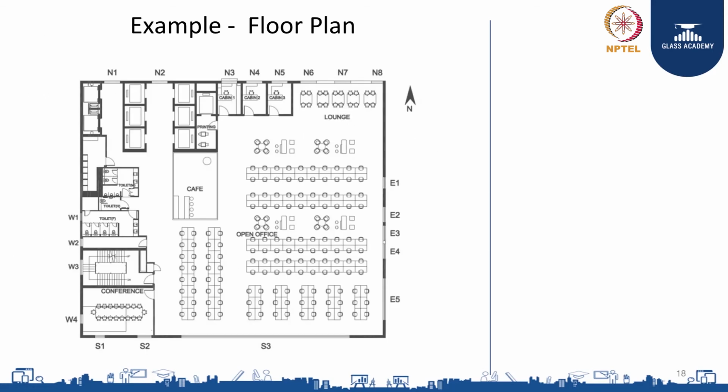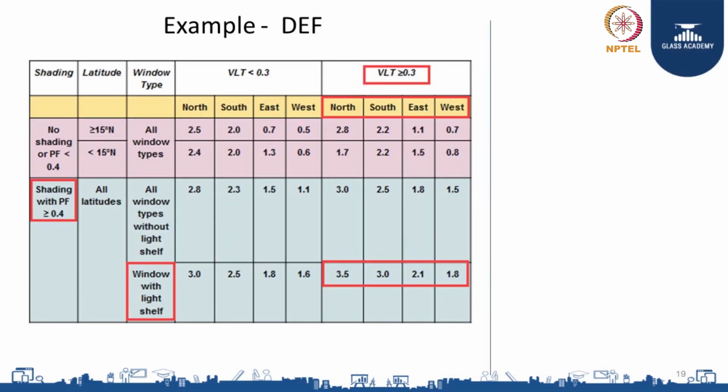Then we look at the floor plan. You can see there are windows in the north, east, south and west. Windows in the north are numbered N1 to N8, in the east E1 to E5, south S1 to S3 and west W1 to W4. Now what do we do? We find out the DEF. As given, the VLT is more than 0.3, therefore we take the corresponding column.